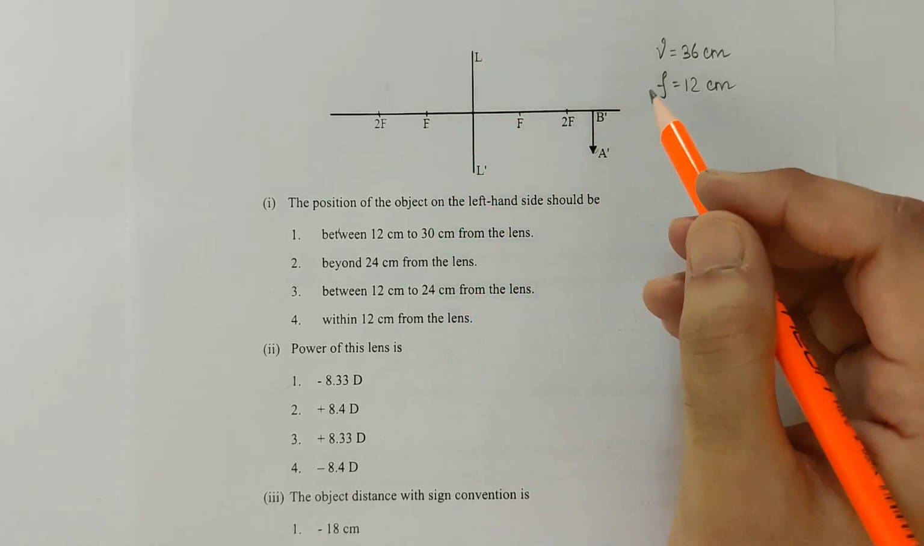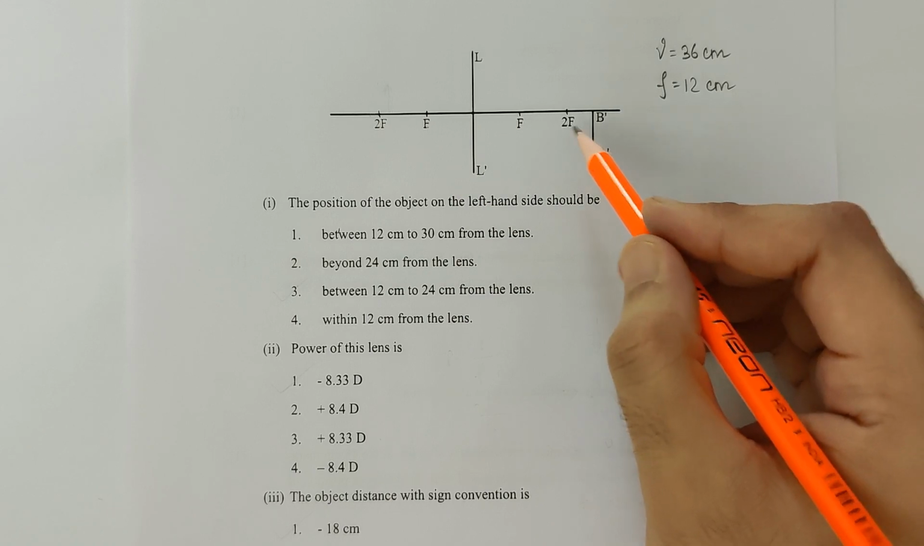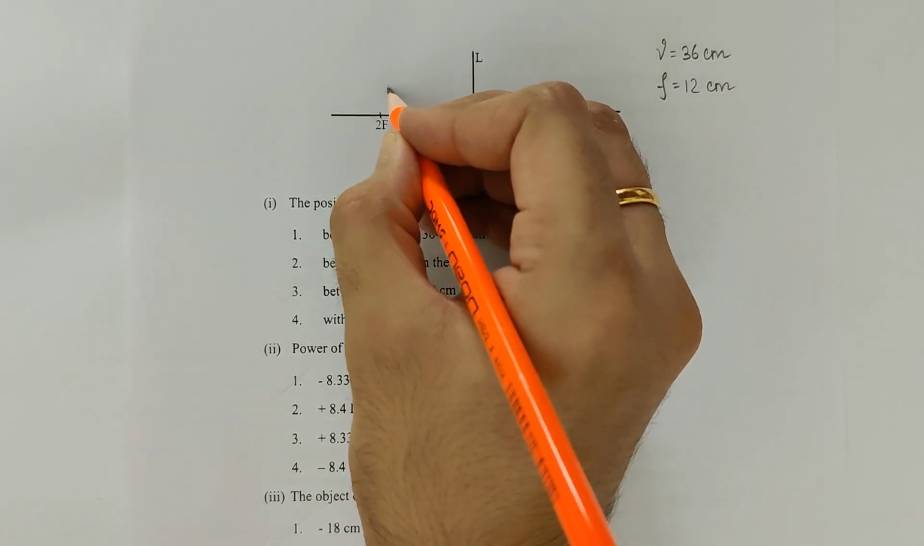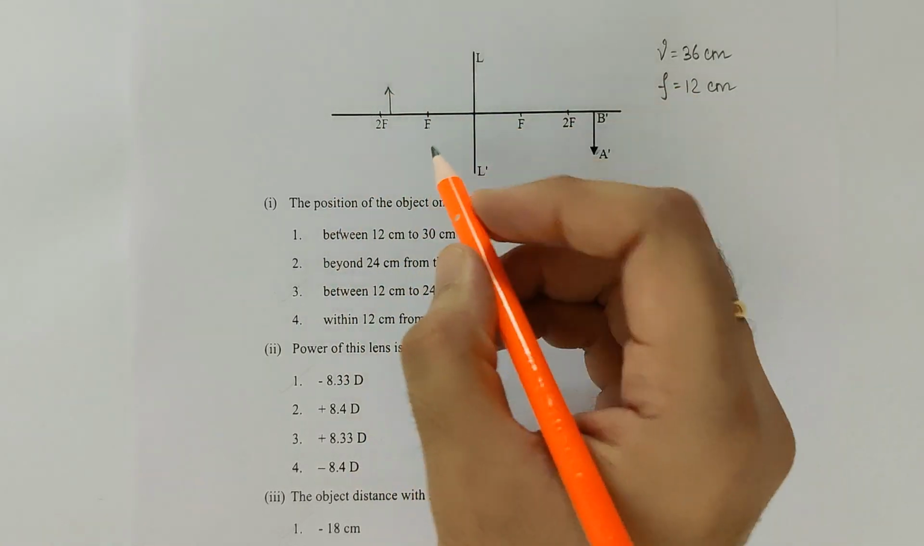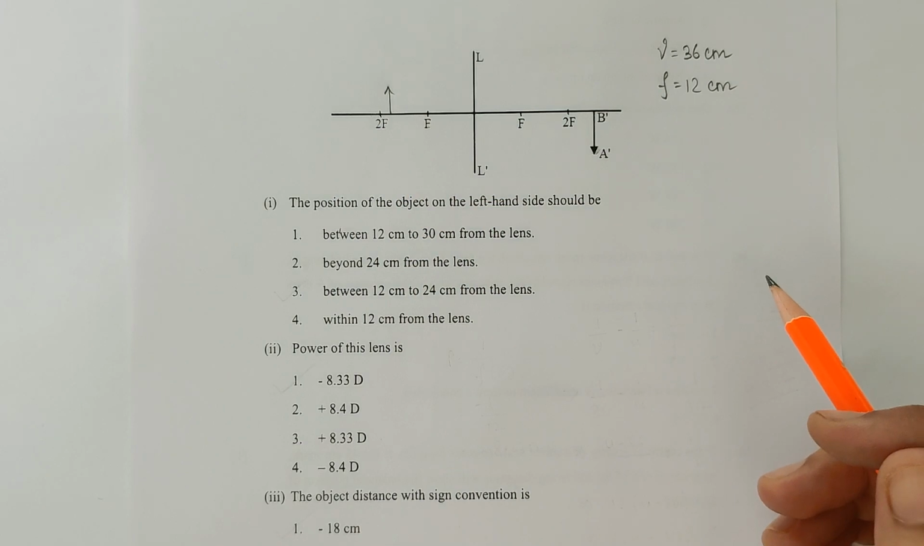From the diagram, you can see that the image is formed over here, that is beyond 2f. Hence, the object is placed over here, that is between f and 2f. Let's check out the questions now.